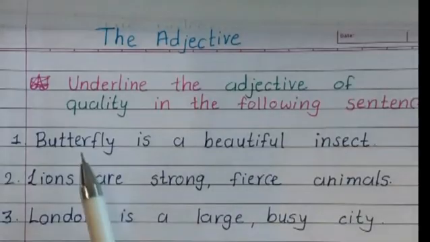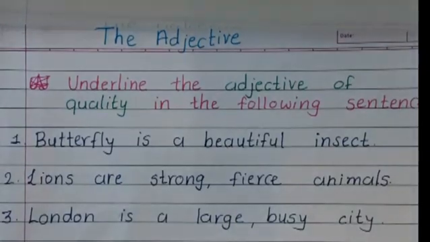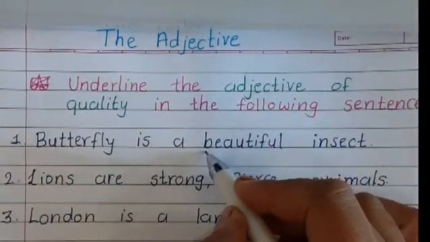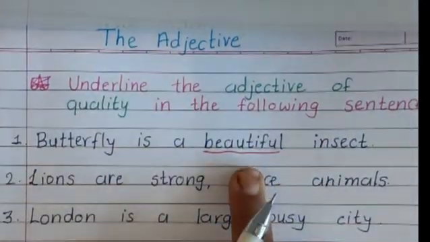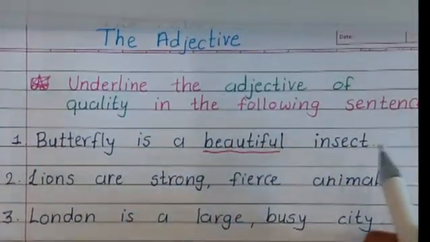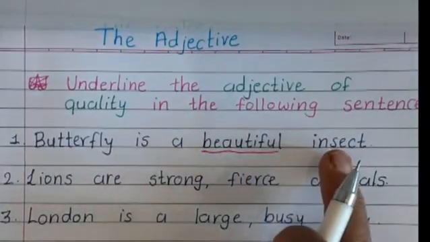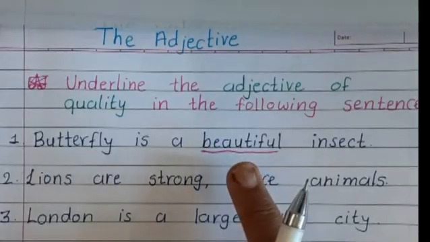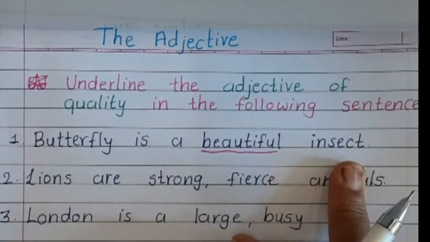Here we have nouns butterfly, insect, and the adjective of quality is beautiful. What kind of insect? So beautiful describes insect, and we can see the adjective beautiful comes before the noun insect.